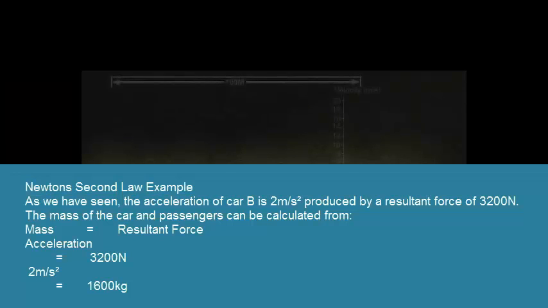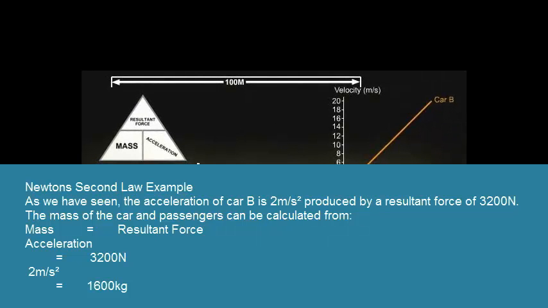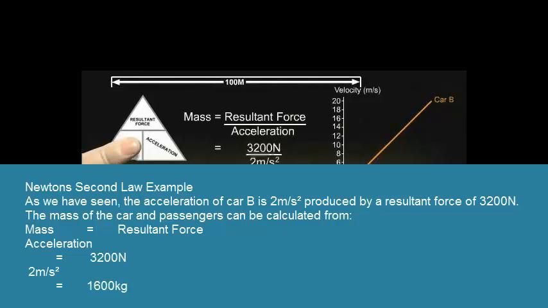As we have seen, the acceleration of car B is 2 meters per second squared, produced by a resultant force of 3,200 newtons. The mass of the car and passengers can be calculated from mass equals resultant force divided by acceleration, which equals 3,200 newtons divided by 2 meters per second squared, which equals 1,600 kilograms.